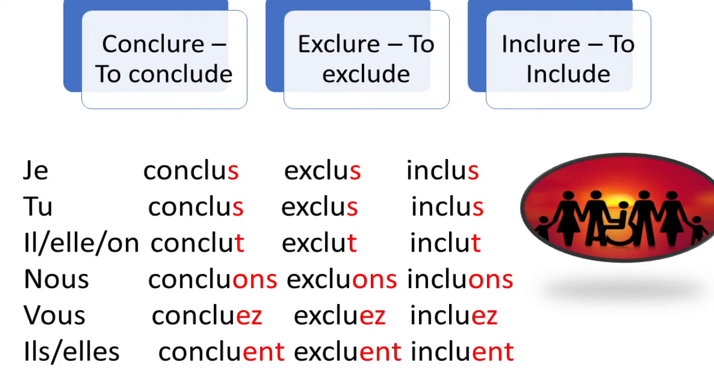So these three verbs follow the same rules: conclure, to conclude; exclure, to exclude; inclure, to include. Here we take the RE off, and for je and tu we put S on; il, elle, on, we put a T on; nous we put ONS on; vous we put EZ on; and ils, elles we put ENT on.